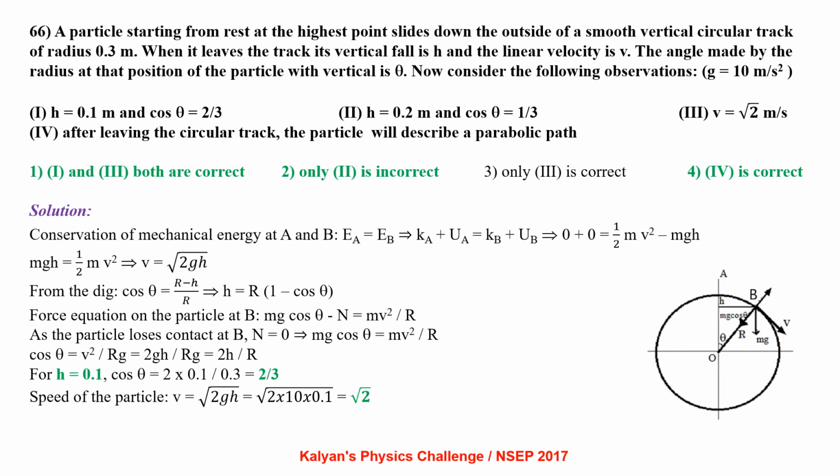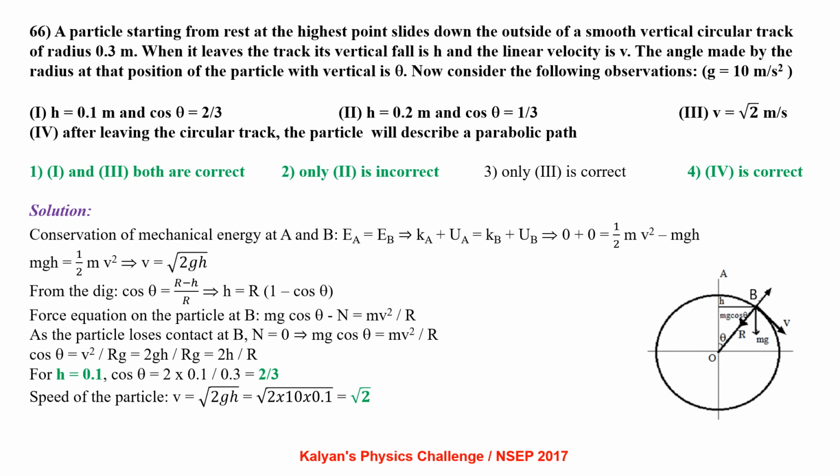Applying conservation of mechanical energy at A and B, EA equal to EB, KA plus UA equal to KB plus UB, that is 0 plus 0 equal to half mv square minus mgh. Here we have taken the point A to be the zero potential energy. From this we get v equal to root 2gh. From the diagram, cos theta equal to R minus h by R, which gives h equal to R of 1 minus cos theta.